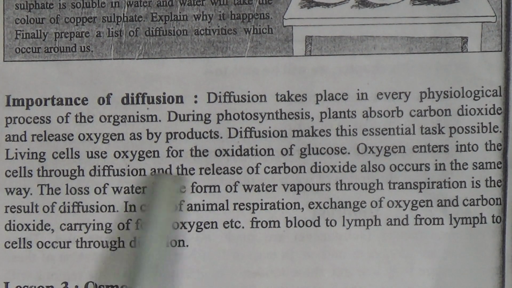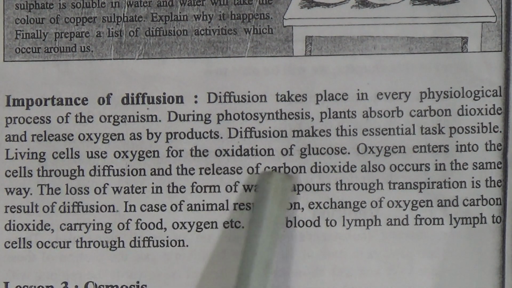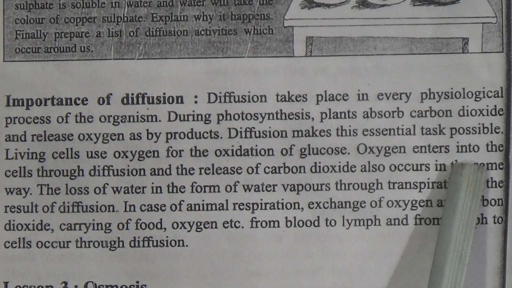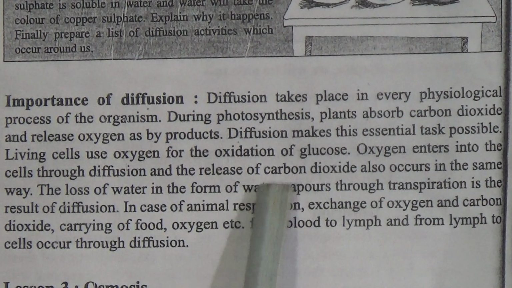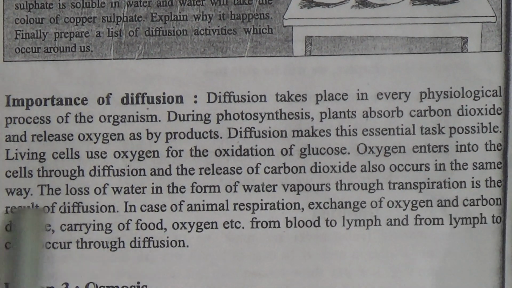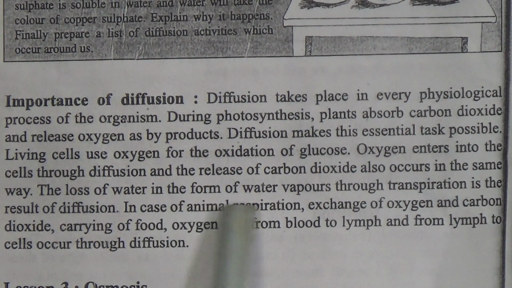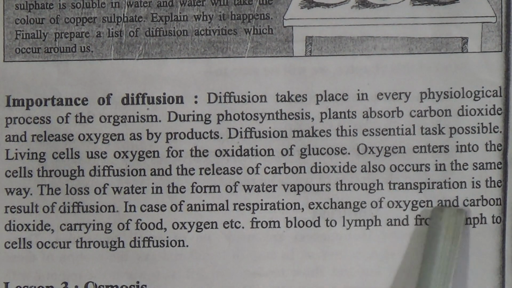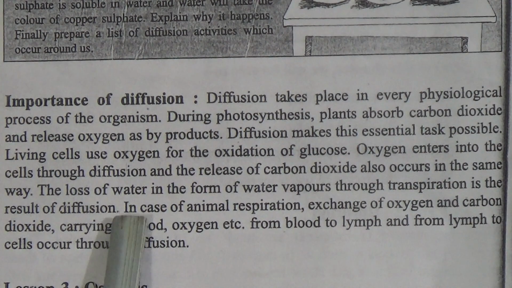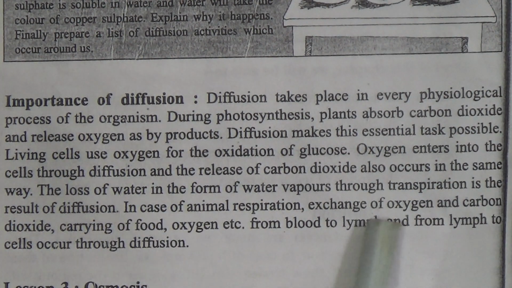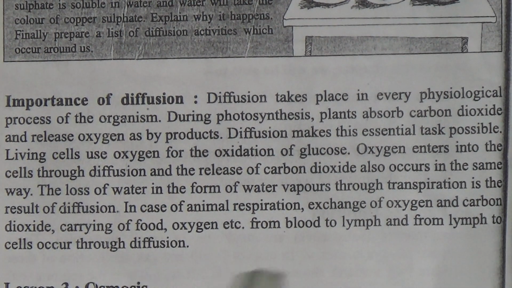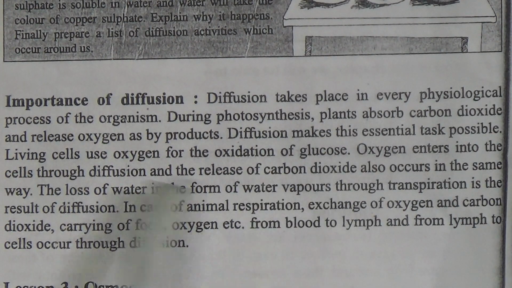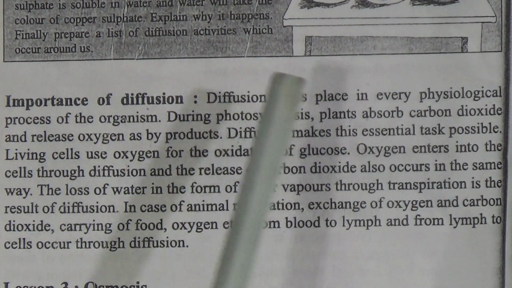Living cells use oxygen for the oxidation of glucose. Oxygen enters into the cells through diffusion, and the release of carbon dioxide also occurs in the same way. The loss of water in the form of water vapor through transpiration is the result of diffusion. In animal respiration, the exchange of oxygen and carbon dioxide, carrying food, oxygen etc. from blood to lymph and from lymph to cells occurs through diffusion. So my dear students, I hope all of you have understood the importance of diffusion.